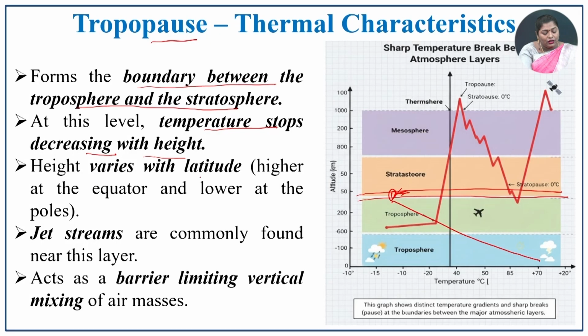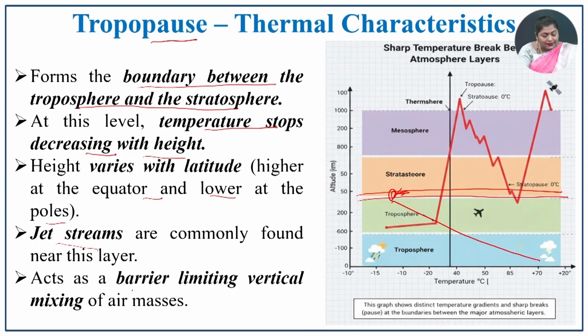The height varies with the latitudes; it is higher at the equator and lower at the polar region. So, this was the height of the tropopause, and the jet stream, the main weather event, is commonly found near this layer. Because of this decrease in air pressure, the jet stream is most commonly found in the tropopause.